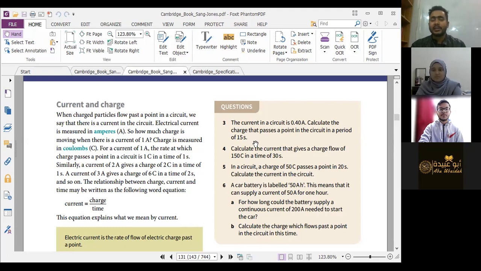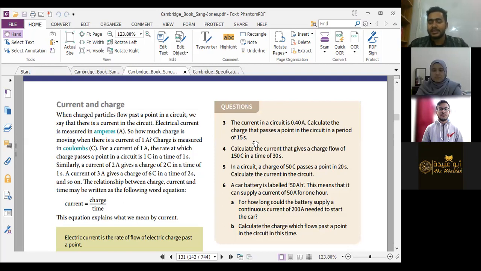Number 4, calculate the current that gives a charge flow of 150 coulombs in a time of 30 seconds. Parbo? Q equals IT, I equals Q by T. Q is 150 and T is 30, so this is 5 amps to be specific. Done. মুখে ক্যালকুলেশন হয়ে গেল। Number 5, in a circuit, a charge of 50 coulombs passes a point in 20 seconds. Calculate the current. Again, the same.